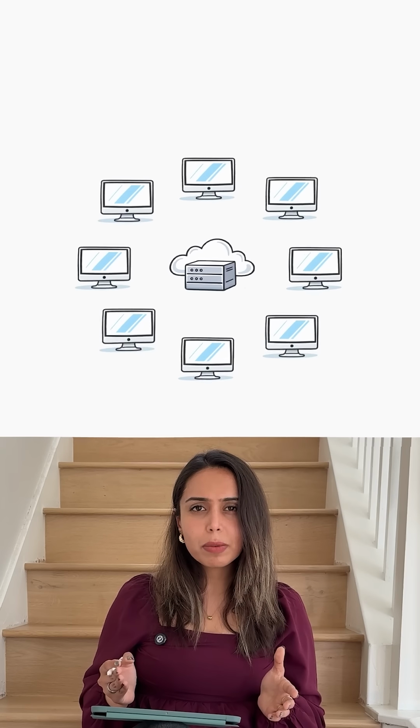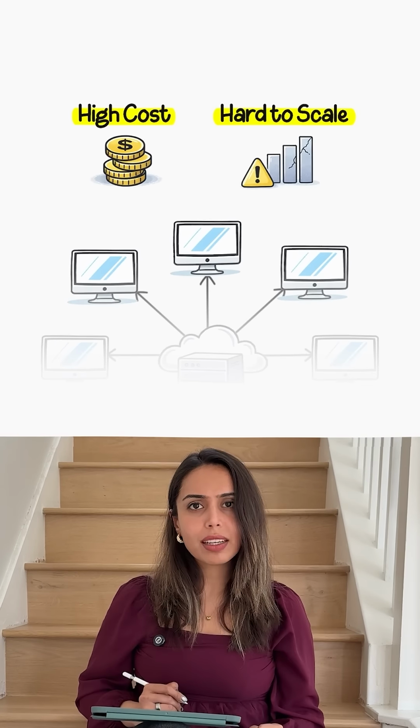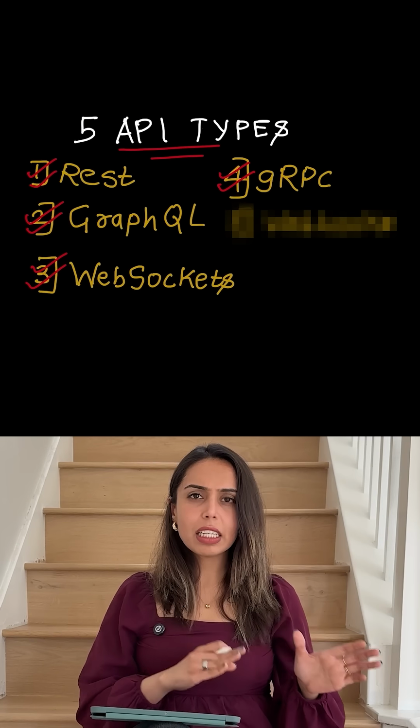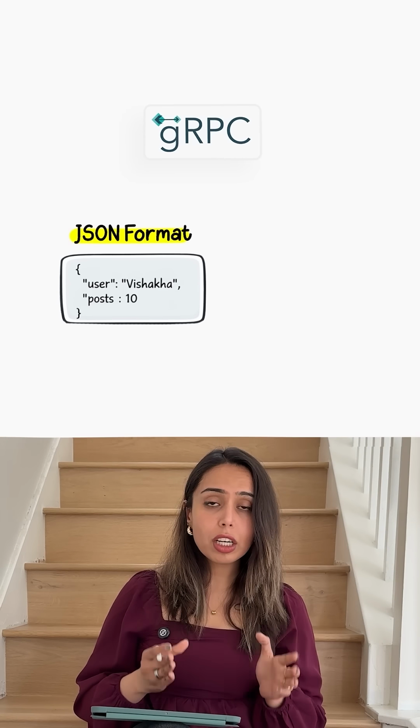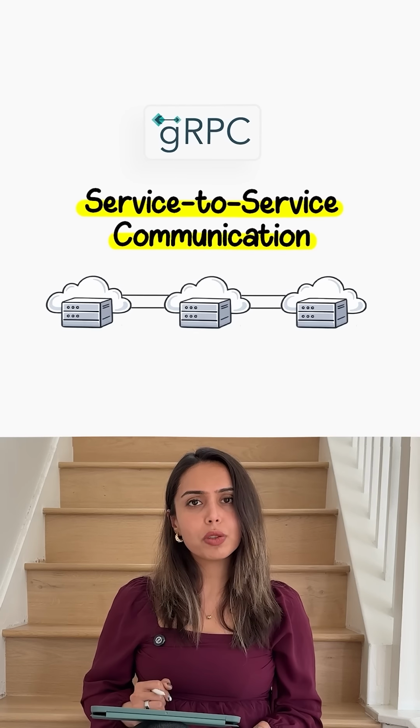Now, the major limitation with WebSockets is keeping those million connections open. It is expensive and difficult to scale. Number 4 is gRPC. It uses a different data format. So instead of JSON, gRPC uses a binary format, which is much smaller and faster. It is built for service-to-service communication, especially for large distributed systems.